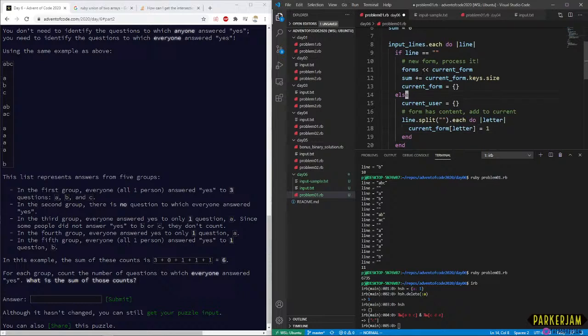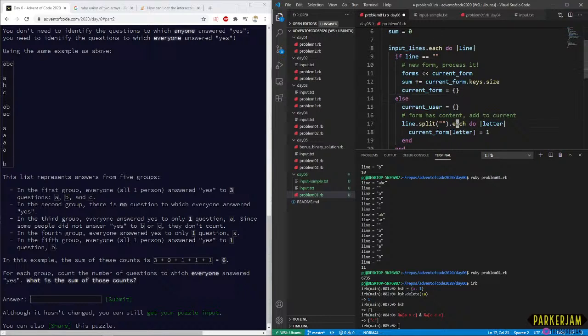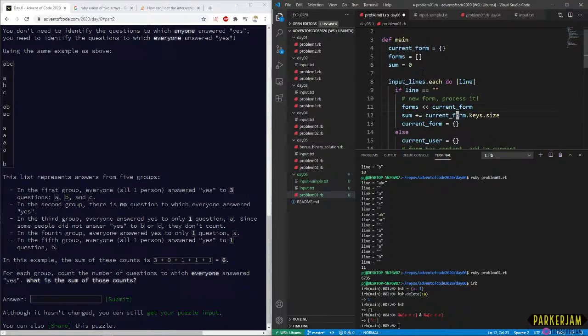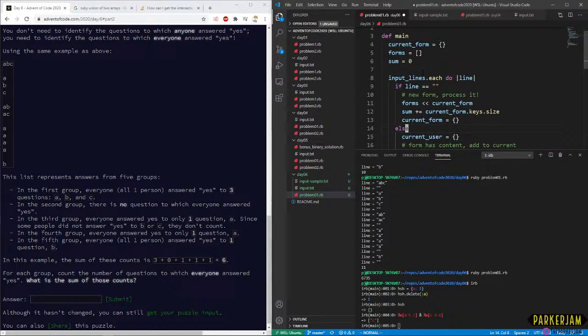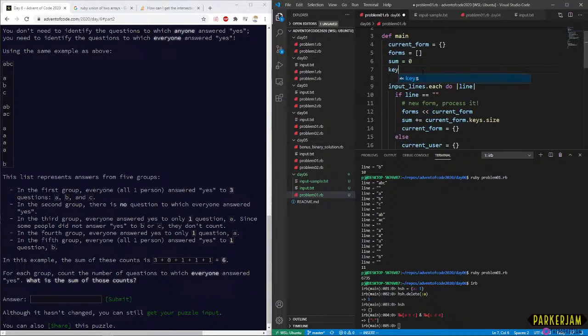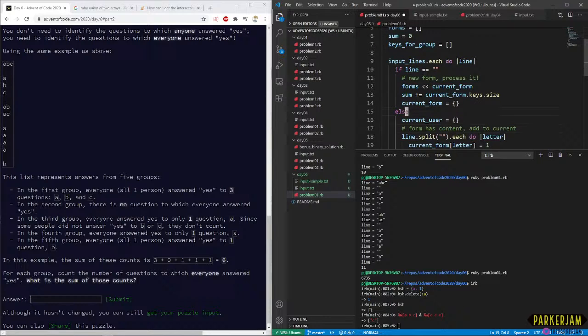We can take a memo of keys thus far, keys for group, and we can just make that an array. Oh, we're going to need to special case the first one here.